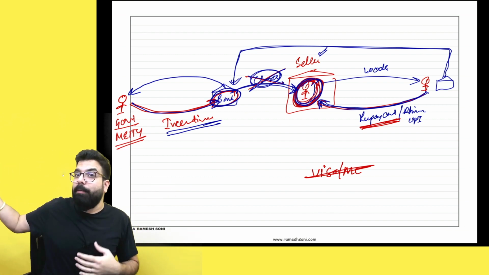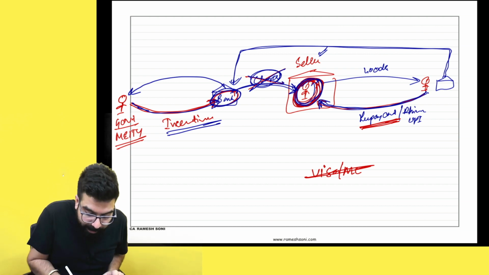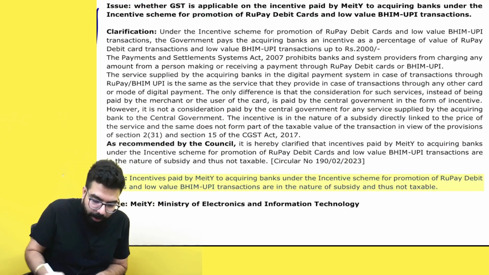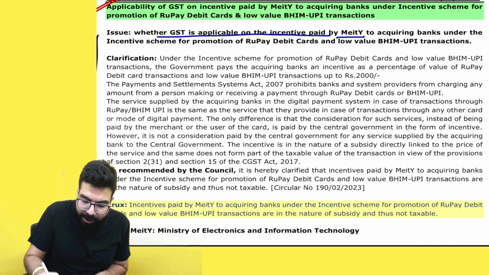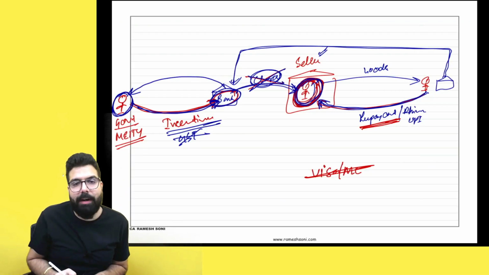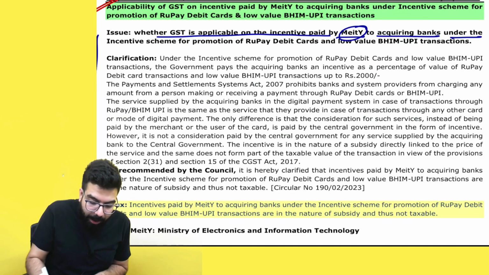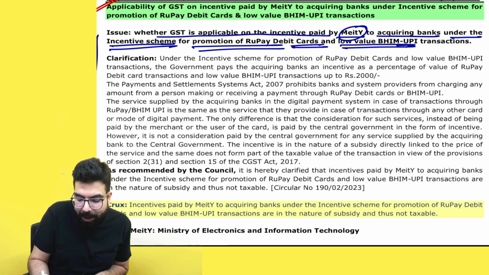So basically the bank is providing services to the government and the government is paying incentives. And for this, the GST on those incentives will not come. That is the simple clarification which has come over here: whether GST is applicable on incentive paid by the Ministry of Electronics and Information Technology to the acquiring bank. MEITY, which is a government department, is paying the bank an incentive. Whether GST will come under the incentive scheme for promotion of RuPay debit card and low-value BHIM UPI transactions,